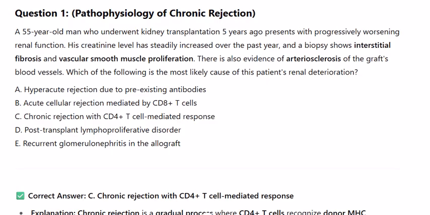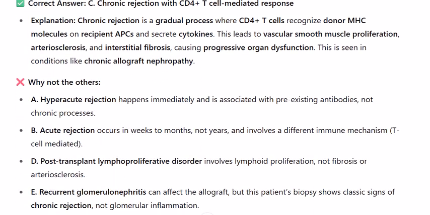A. Hyperacute rejection due to pre-existing antibodies. B. Acute cellular rejection mediated by CD8 plus T cells. C. Chronic rejection with CD4 plus T cell mediated response. D. Post-transplant lymphoproliferative disorder. E. Recurrent glomerulonephritis in the allograft. Correct answer, C. Chronic rejection with CD4 plus T cell mediated response.